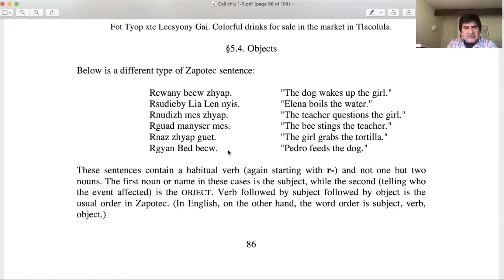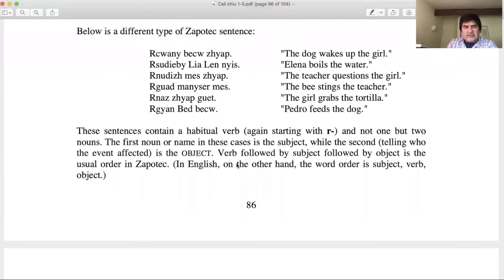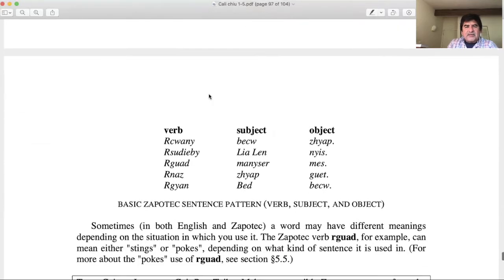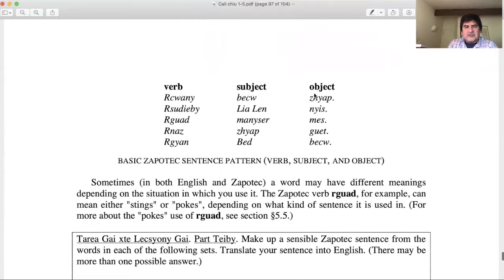So that's the object. It says here that verbs followed by the subject, followed by the object, is the usual order in Zapotec. In English, on the other hand, the word order is subject, verb, object. But in Zapotec, the order is verb, subject, object. There we go, here. Verb, subject, object.